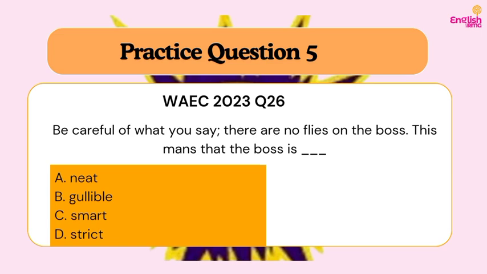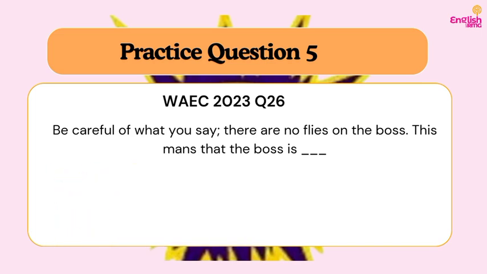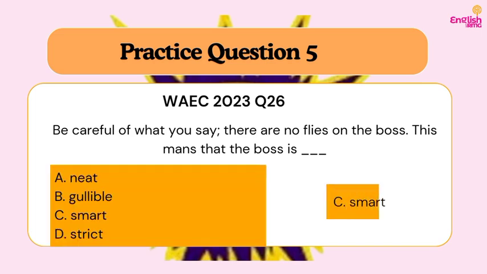Do you understand? So we are left with option C or D. So what does it really mean to say that there are no flies on the bus? This is why it is crucial to have background knowledge at least to some extent, because after doing your analysis, you might be stuck between smart and strict. But our answer is actually smart, because that's the meaning of saying there are no flies on someone.